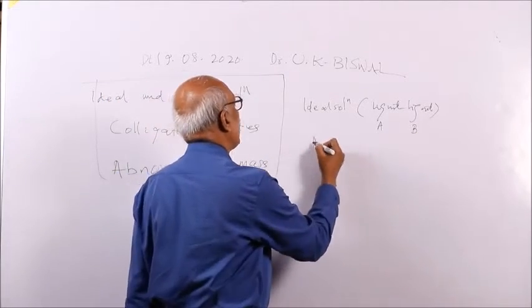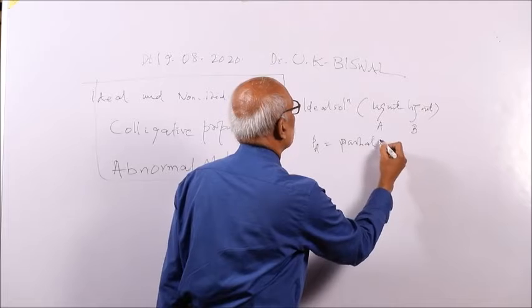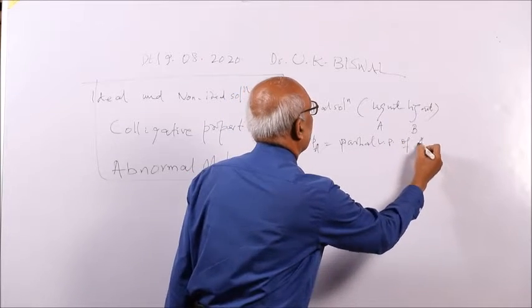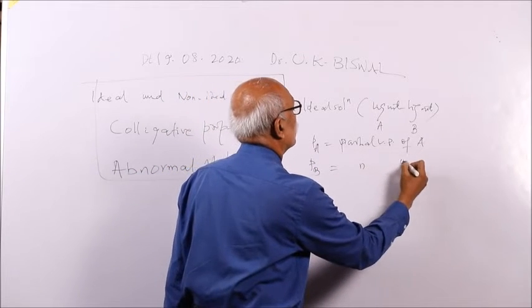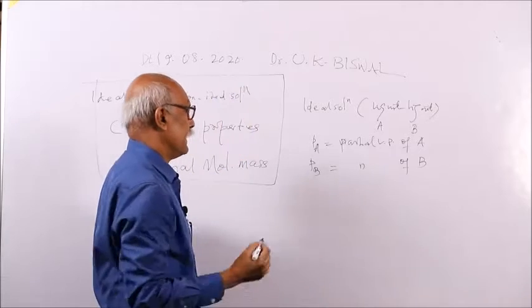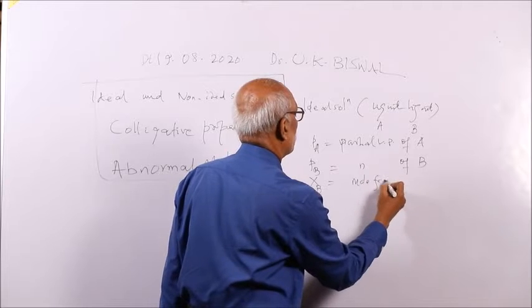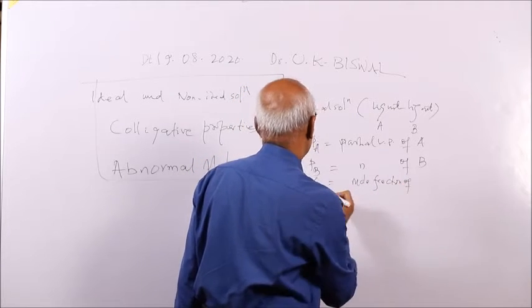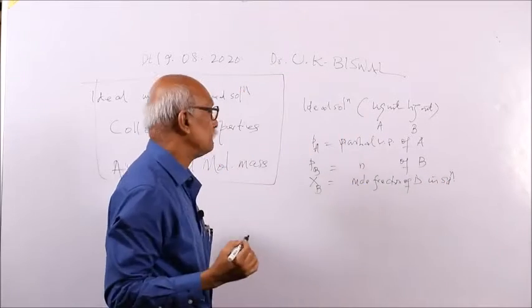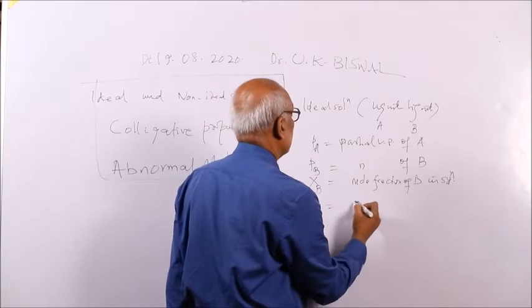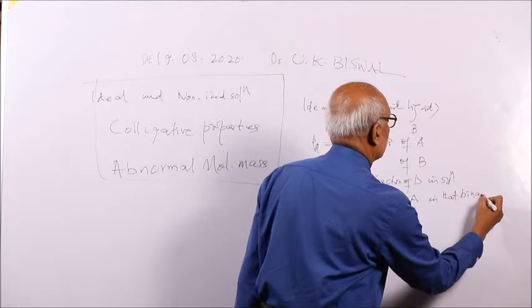So say PA is the partial vapor pressure of component A. Similarly, PB is the partial vapor pressure of B, and XB is equal to the mole fraction of B in the binary solution of AB, and XA is the mole fraction of A in that binary solution.